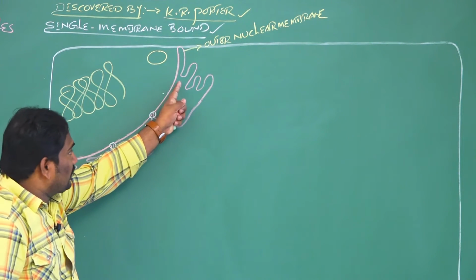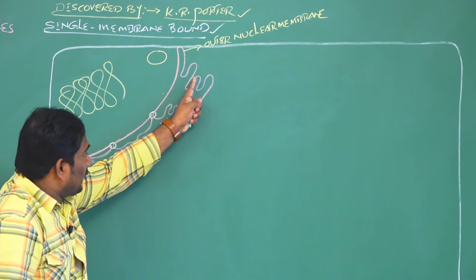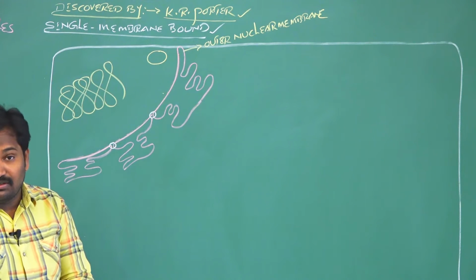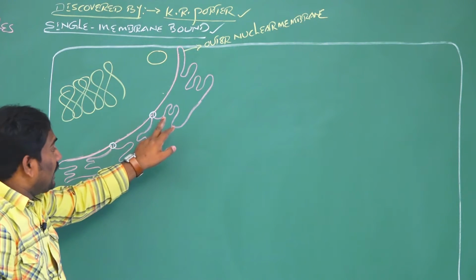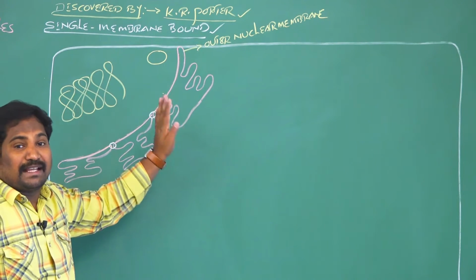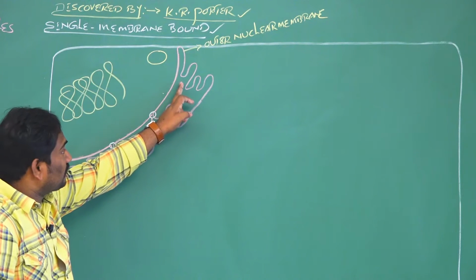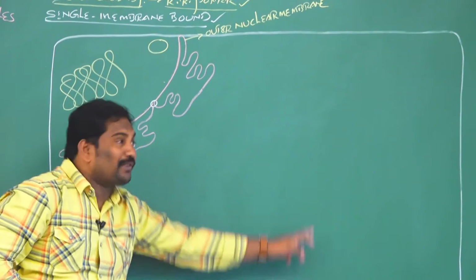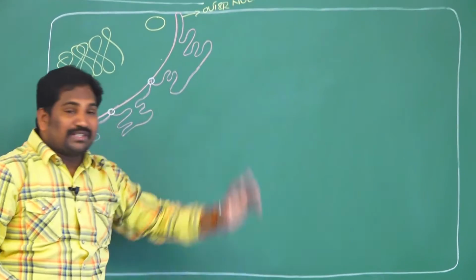The outer nuclear membrane forms a network of tiny tubular structures. Listen carefully, amma. There are tiny tubular extensions from the outer nuclear membrane to the plasma membrane. This is the plasma membrane of the cell.